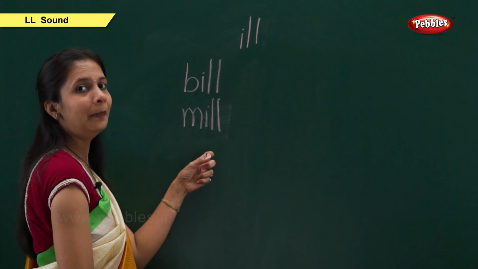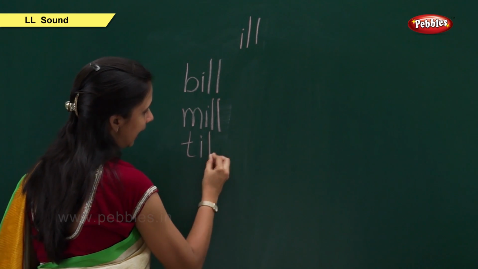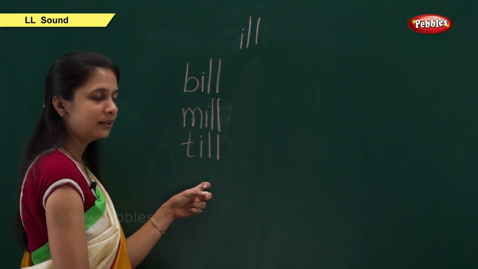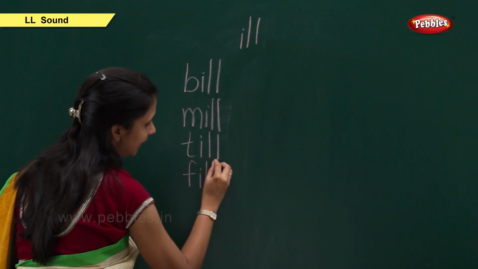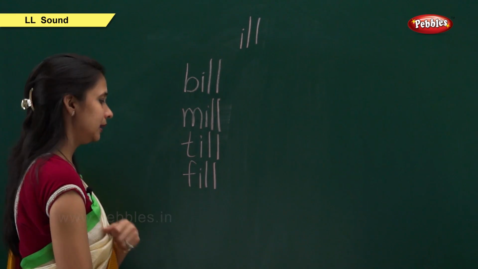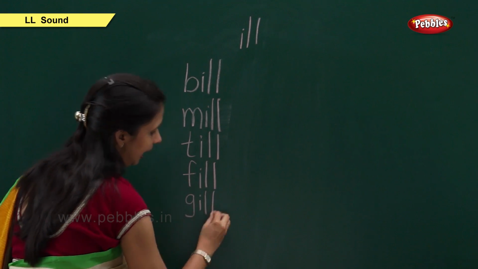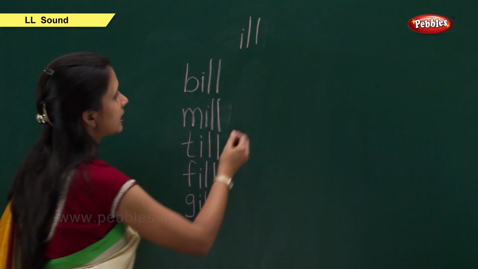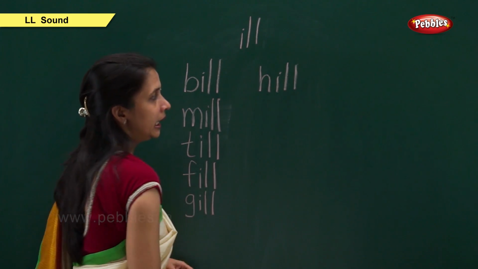The next word is M, I, L, L, mill. M, ill, mill. The next is T, I, L, L, till. T, ill, till. Next is F, I, L, L, fill. F, ill, fill. The next is G, I, L, L, gill. G, ill, gill.